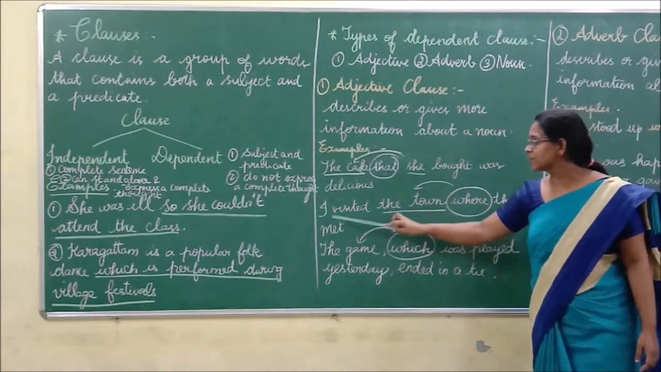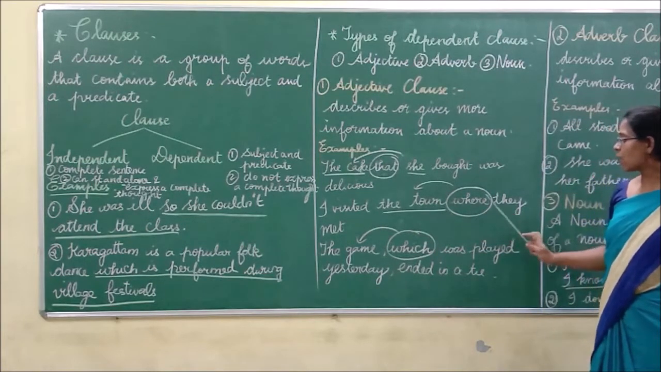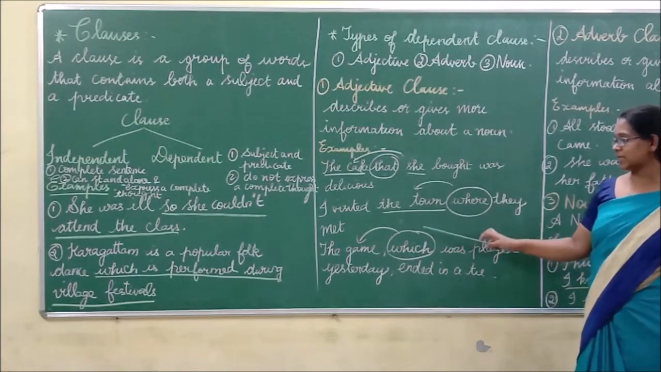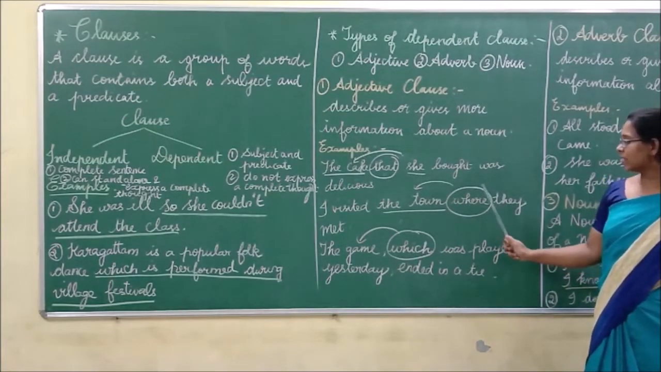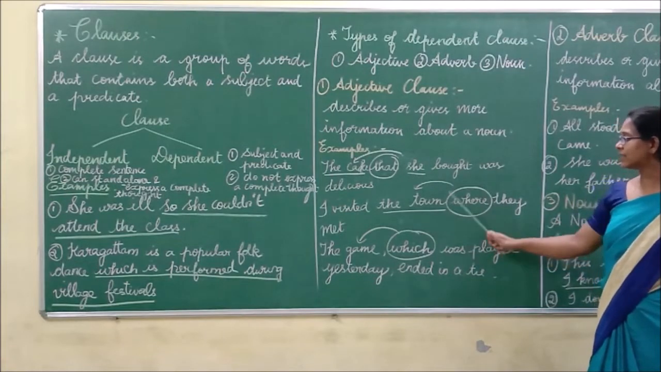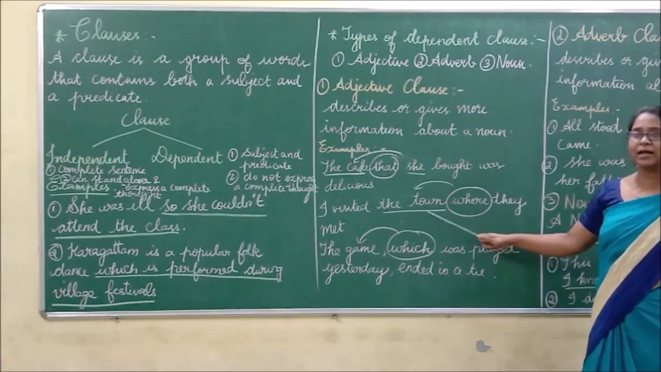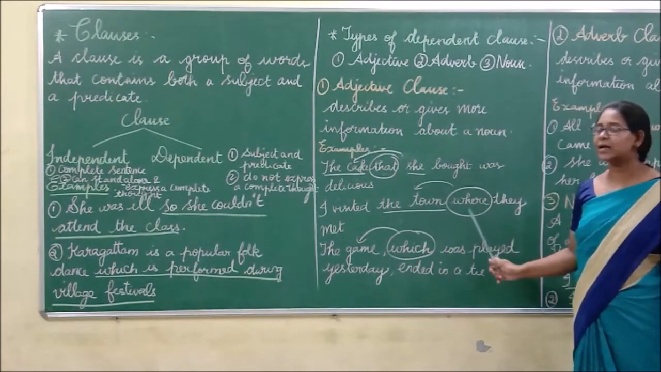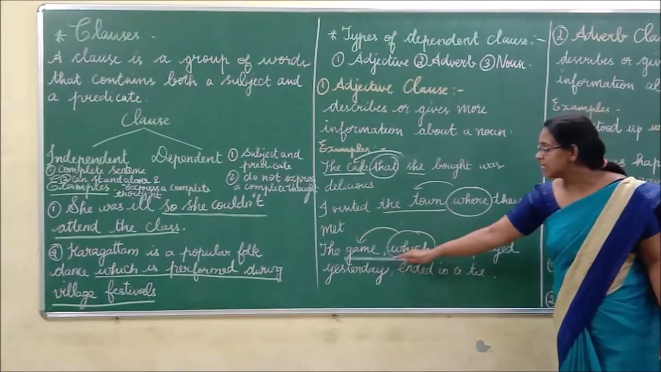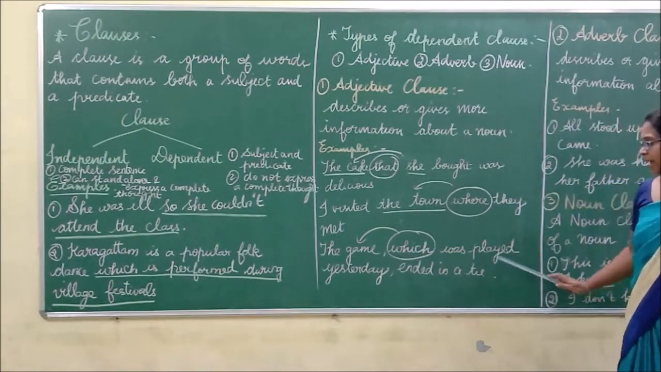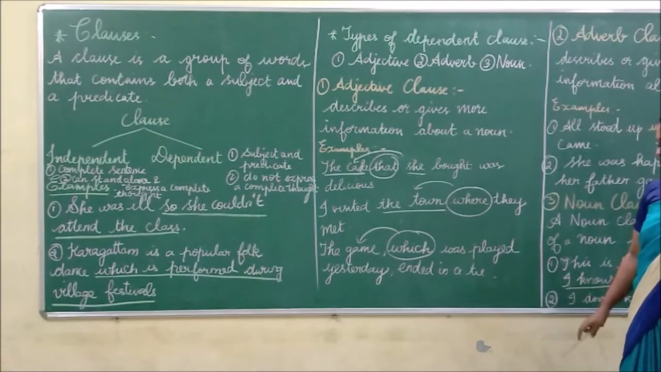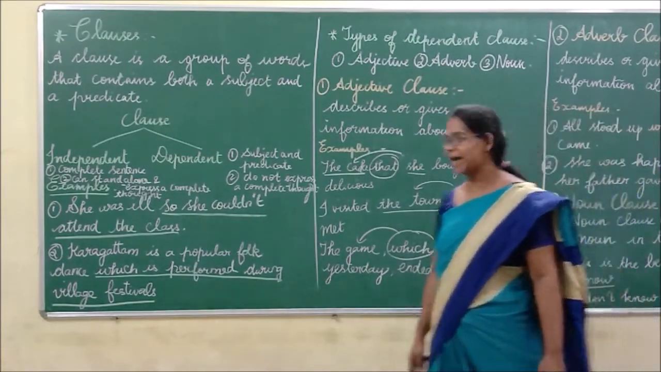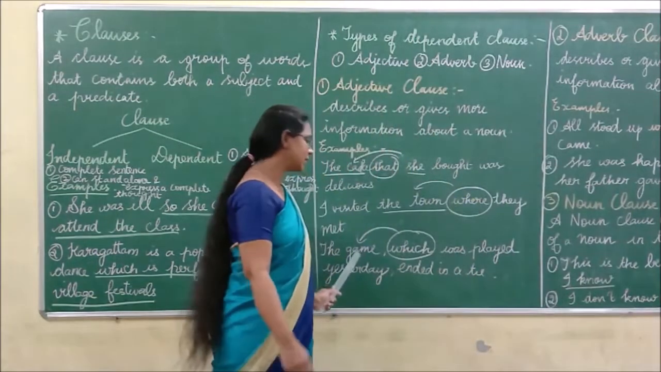Similarly, next: "I visited the town where they met." "I visited the town" is one sentence, and "where they met" is another class. Here, "where" tells about the town. So that is the adjective class. See the next sentence: "The game which was played yesterday ended in a tie." Here, "which" refers to the game.